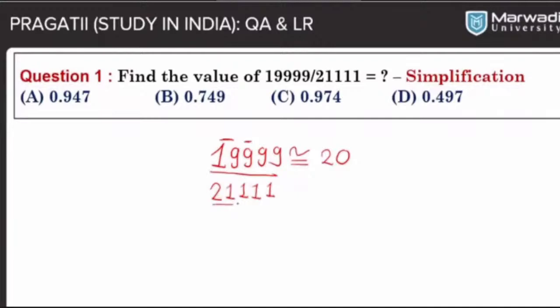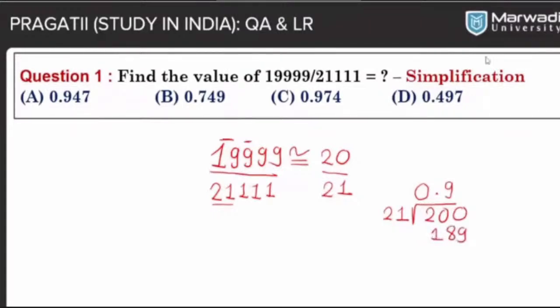The third digit after the first 2 digits is 1. It is not 5 or more than 5. So we can say 20 divided by 21. Now it will become very simple for us. I'm doing here 20 divided by 21. First we need to put 0 point something. If 0 point, we can add a 0 here. Now 21 into 10 becomes 210. It is greater than 200, so we have to multiply by 9. 21 multiplied by 9 becomes 189.